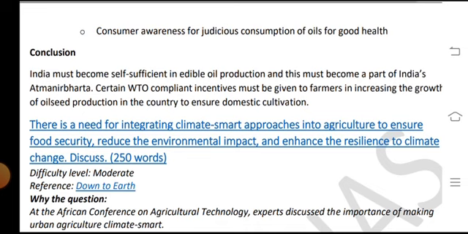Conclusion: India must become self-sufficient in edible oil production, and this must become a part of India's Atmanirbhar Bharat. Certain duty complaints and incentives must be given to the farmers in increasing the growth of oilseed production in the country and to ensure domestic cultivation.